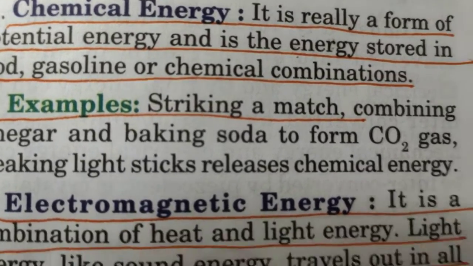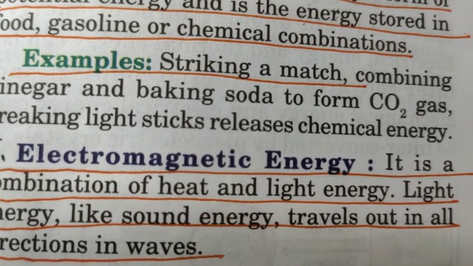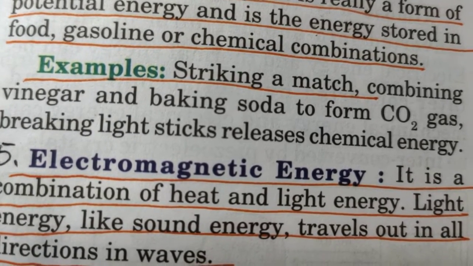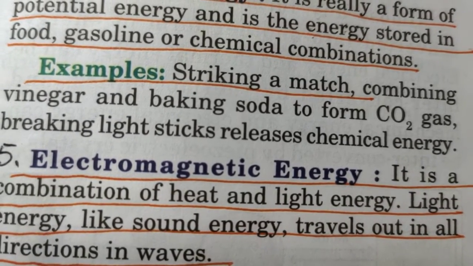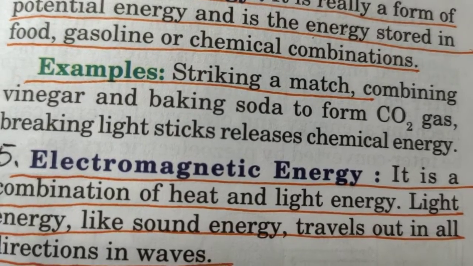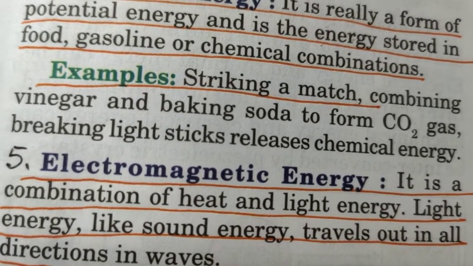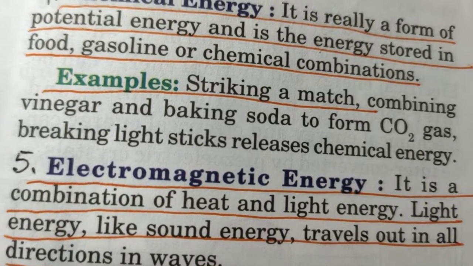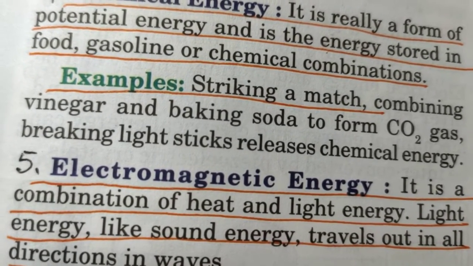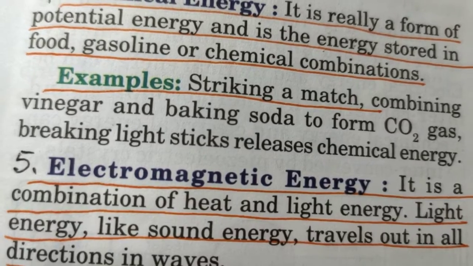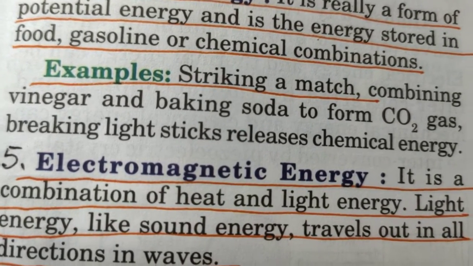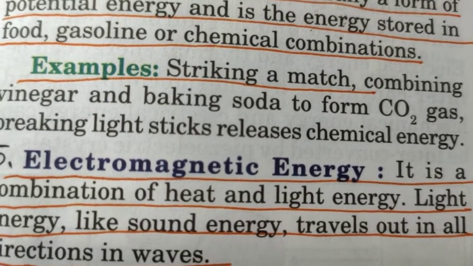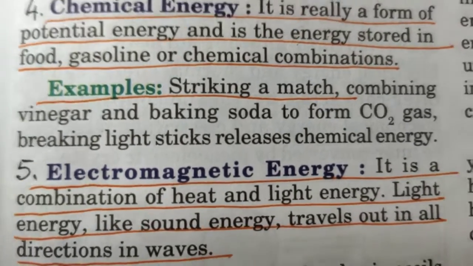Okay. Another example they have in this book is striking a match. When you take a match and strike, it produces fire because that matchstick has chemicals stored in the end of the stick. The next example is combining vinegar and baking soda to form carbon dioxide. This is one chemical reaction where vinegar, which is a chemical, and baking soda, which is a powder, when mixed, produce a gas called carbon dioxide.